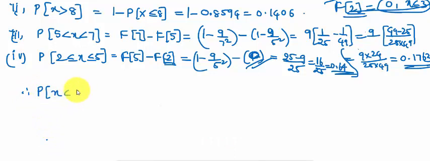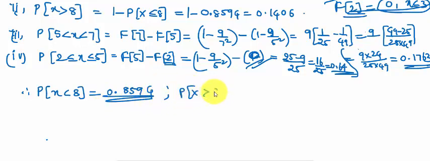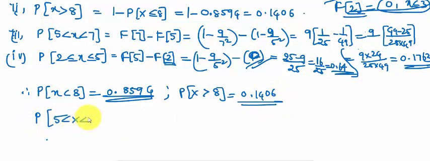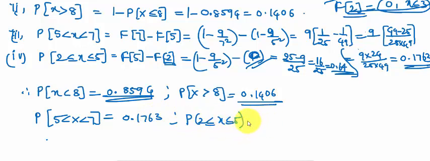Therefore P of x less than 8 is equal to 0.8594. P of x greater than 8 is equal to 0.1406. P of 5 less than x less than 7 is equal to 0.1763. Fourth one, probability 2 less than or equal to x less than or equal to 5 is equal to 0.64.